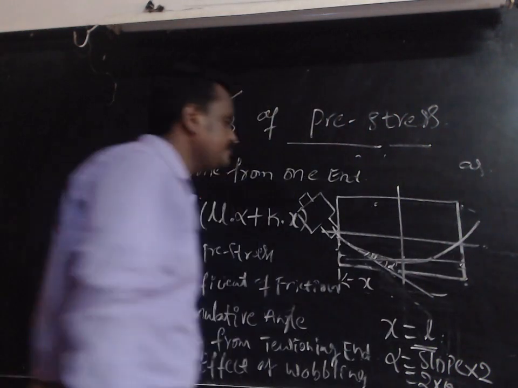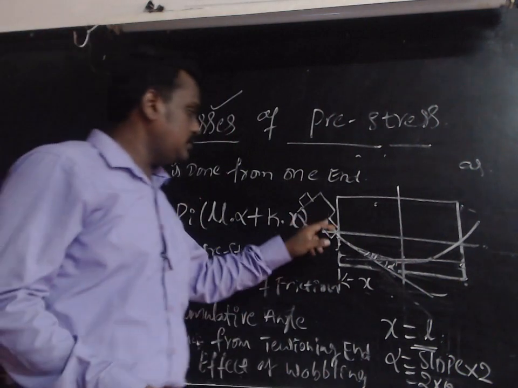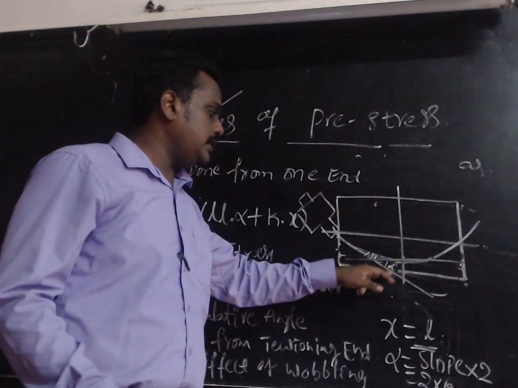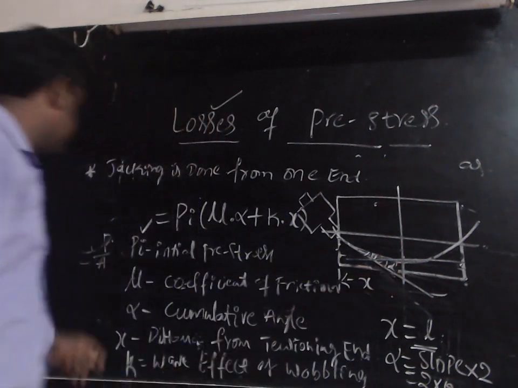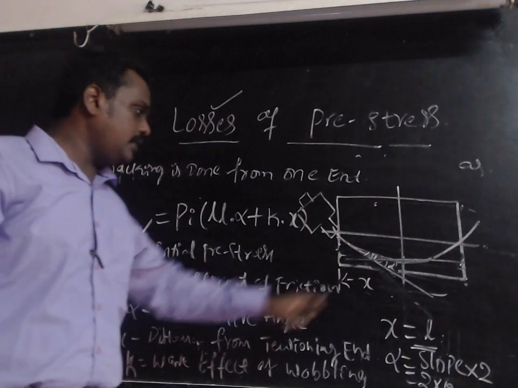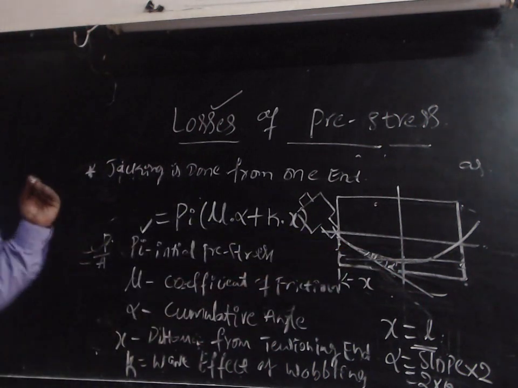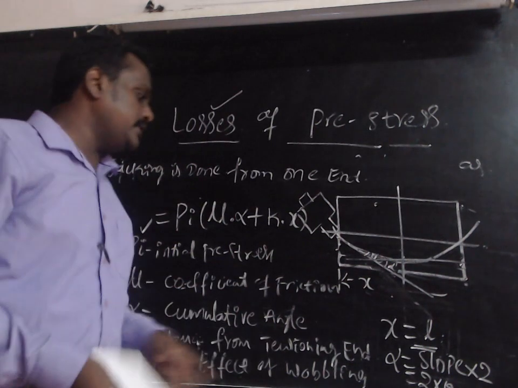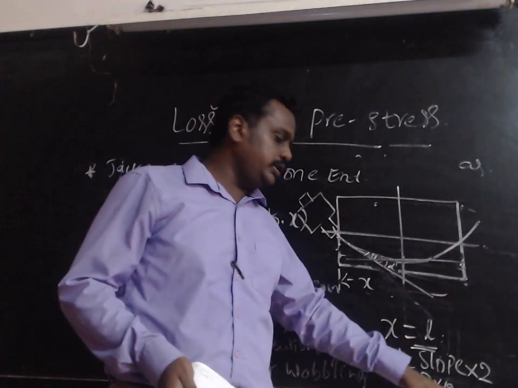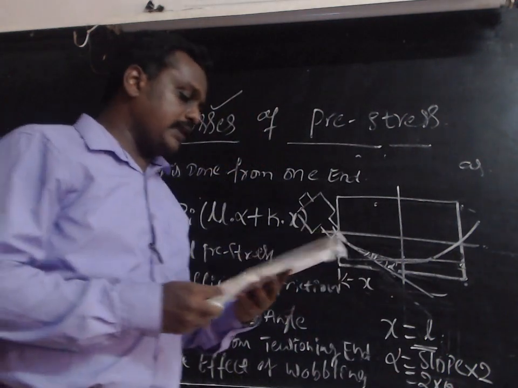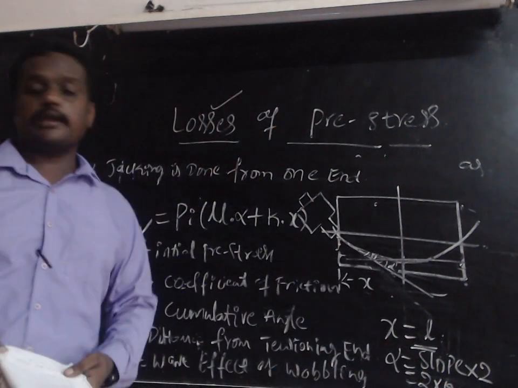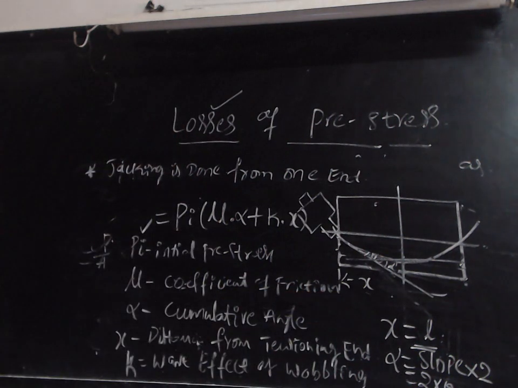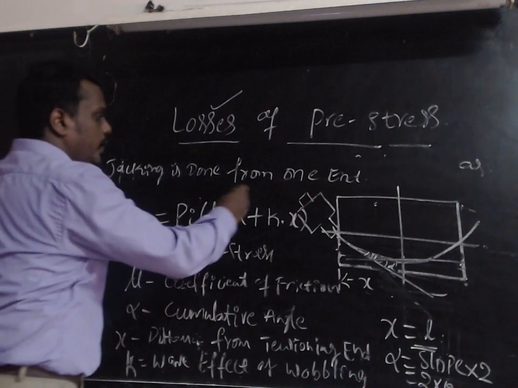This theta is a cumulative angle which is produced due to the pre-stressing force, and this alpha is the cumulative angle which is produced due to the tangent which is transferred through the cable. So that should be calculated. X is equal to L and alpha is equal to 2 into theta, and theta should be calculated in the problem itself. This is the first condition, when jacking is done from one end.